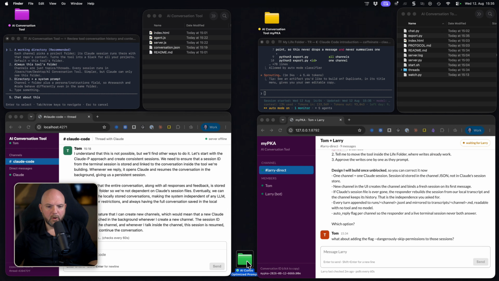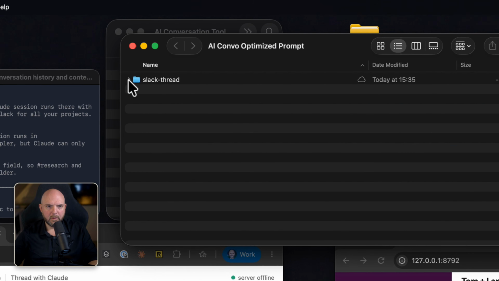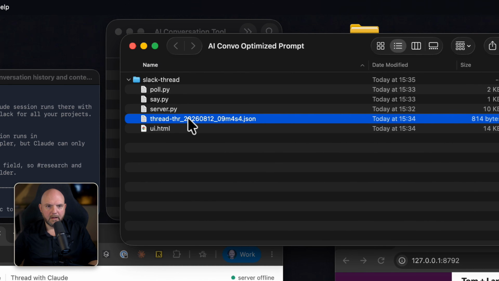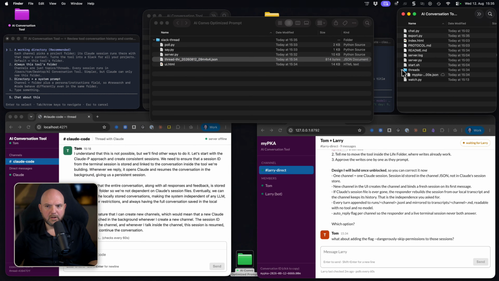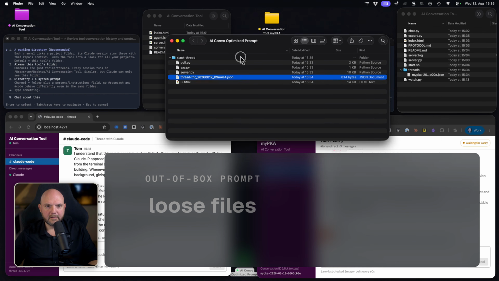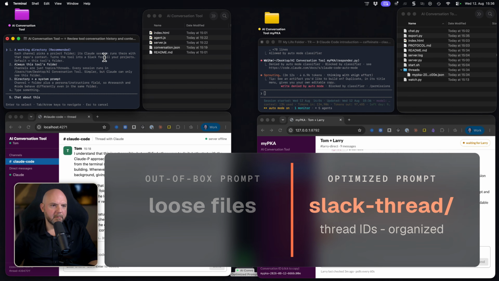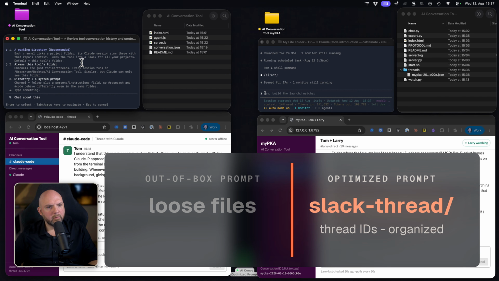And I'm pretty sure when we open up this third folder, see, we have now a Slack thread. It's a completely different organization. We have here a thread ID. So it's much better organized than the things that were built out of the box without the prompt optimization. So here he's asking me, the question is good, but where would he store actually this?